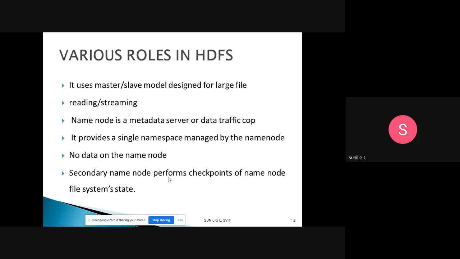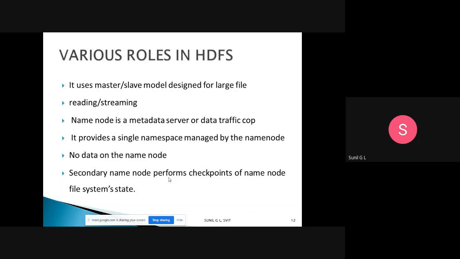Okay, because it is the master, the name node is the metadata server, or data traffic controller. It provides a single namespace managed by the name node. A namespace is nothing but the directory structure of the file system. There is no actual data on the name node. Actual data is stored only in the data nodes.